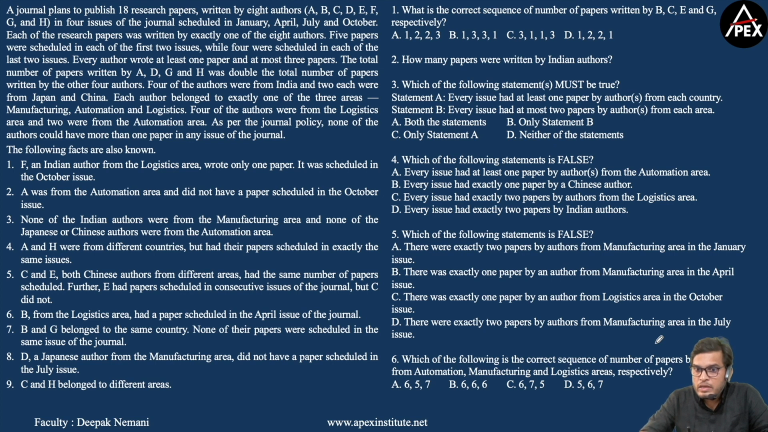Now, which of the following is the correct sequence of number of papers by authors from automation, manufacturing and logistic areas respectively? So I can answer all these 5 questions once I have a definite solution for this question. And you will be having a unique definite solution for this question, and these type of sets are called closed sets, where you have a definite possible solution at the end, right?